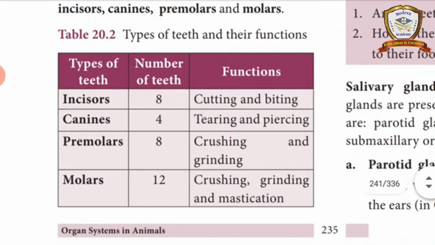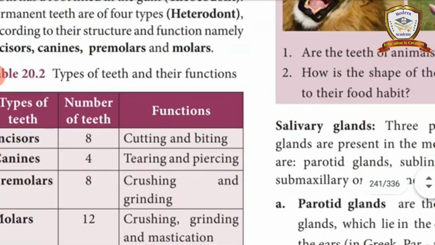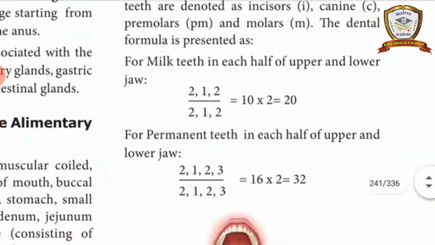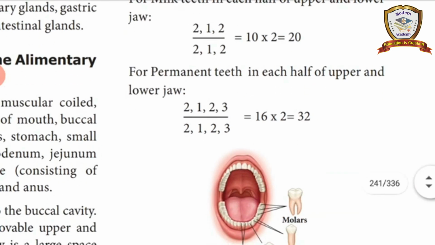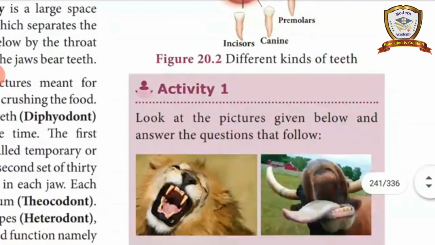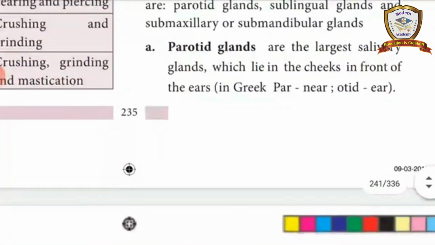And the types of teeth: incisors, canines, premolars, molars. And then the dental formula, that also I explained in the last class itself. Milk teeth and permanent teeth. Milk teeth formula is 2-1-2 divided by 2-1-2. Permanent teeth 2-1-2-3 over 2-1-2-3. So this is the formula. If they ask for the formula, you should write that. Next is salivary gland.